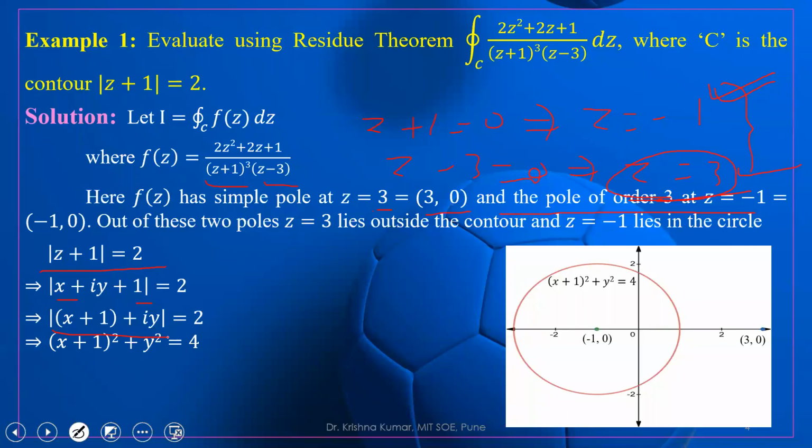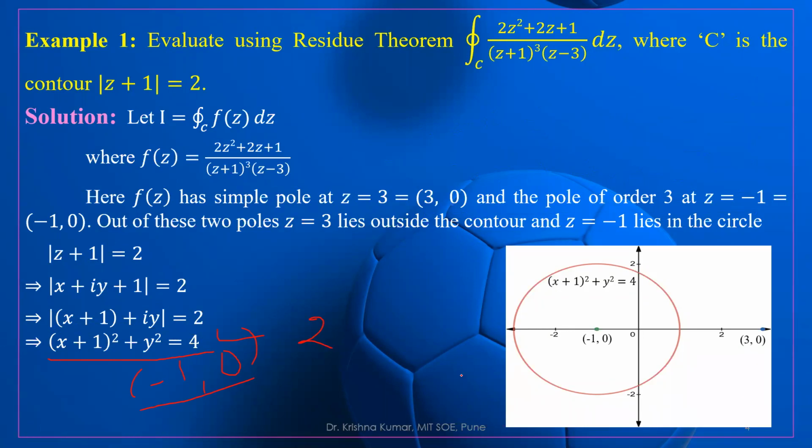Now if we take its square, we get this part. So now what is it? It is nothing but a circle of radius 2. And what is the center? It is minus 1, 0. Minus 1, 0 is the center of the circle and 2 is the radius of the circle. The center of this circle is minus 1, 0, and from this point to this point, it is 2. So the radius of this circle is 2.